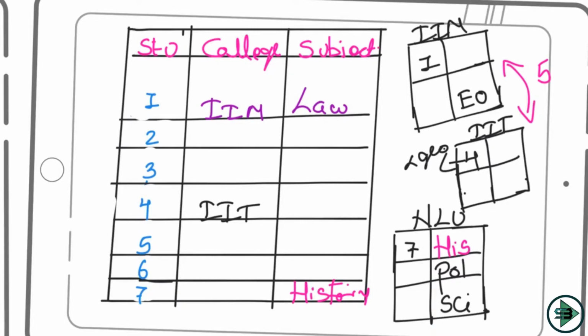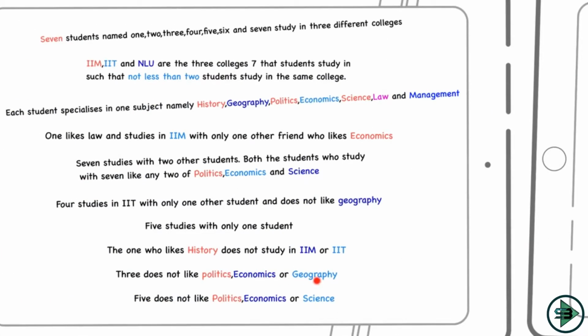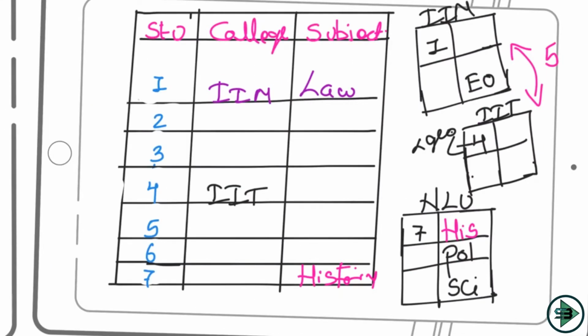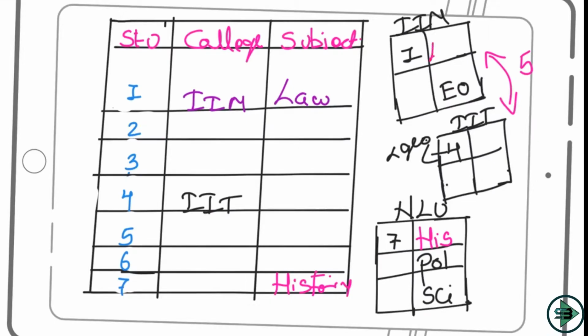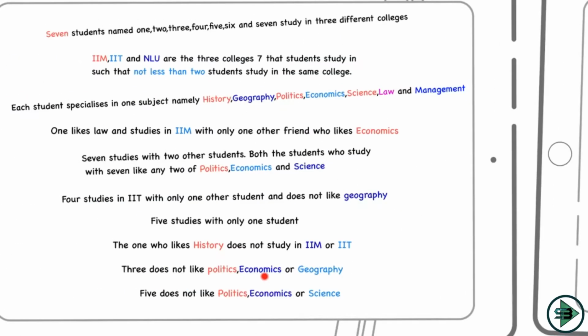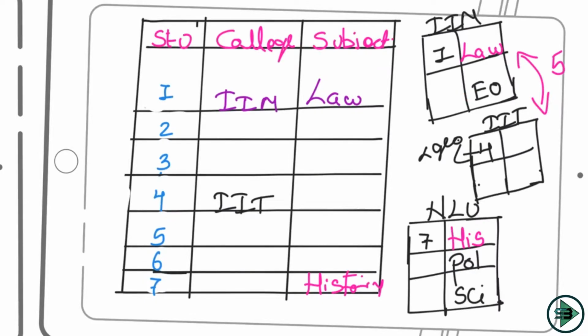What else? 3 does not like politics, economics or geography. Okay, so 3 does not like politics, it cannot come here. Does not like economics, it cannot come here, and it does not like geography as well. So let's see where it can come. Now there is one piece of information which we have not filled. Let's fill that. One likes the subject law. Okay, one likes law. Now let's read this. 3 does not like politics, economics or geography. So 3 cannot come here, and 3 cannot come here as well.